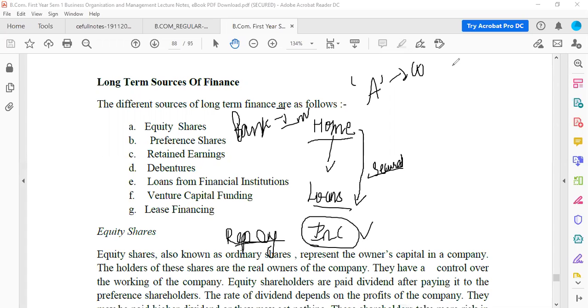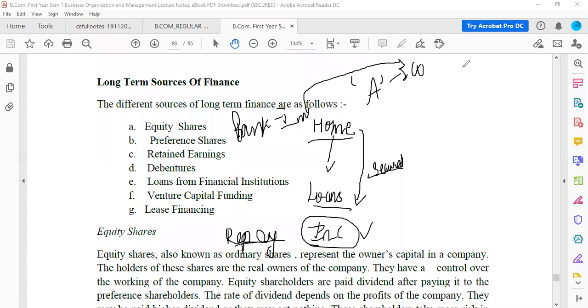Okay, so we investors are giving a loan to the company. So what is the guarantee that the company will pay back? We need some guarantee, right? Because we are giving money. It is our hard earned money. We would have worked for months and years together, and we would have saved the money which we are giving. So what is the guarantee that the company will pay back?